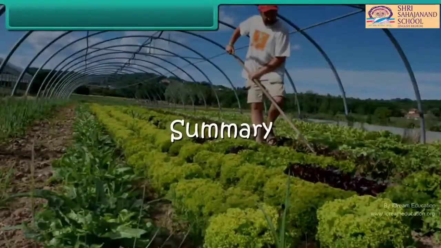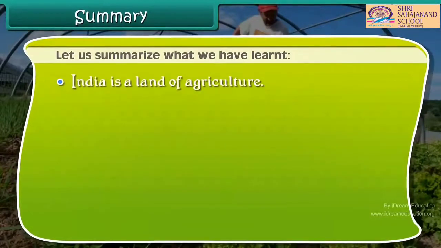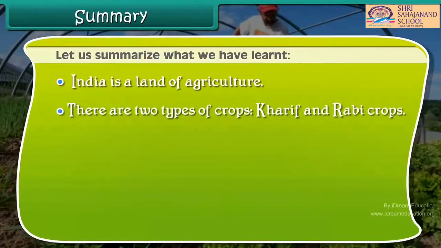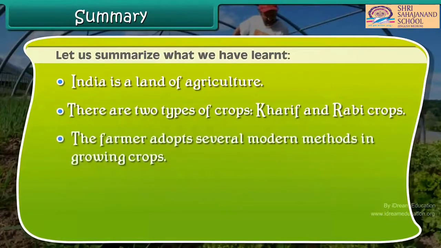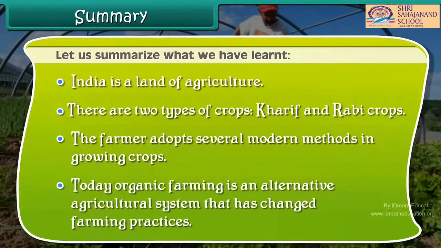Summary. Let us summarize what we have learned. India is a land of agriculture. There are two types of crops, Kharif and Rabi crops. The farmer adopts several modern methods in growing crops. Today, organic farming is an alternative agricultural system that has changed farming.